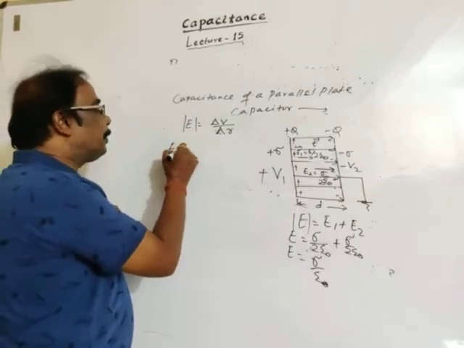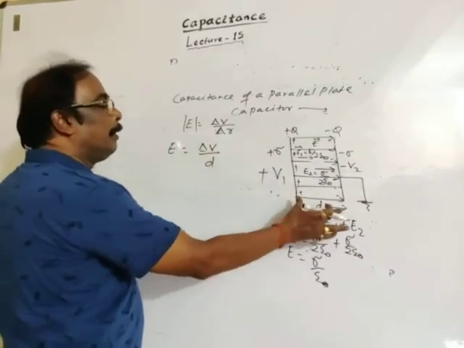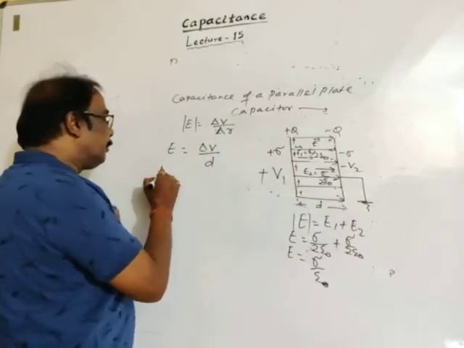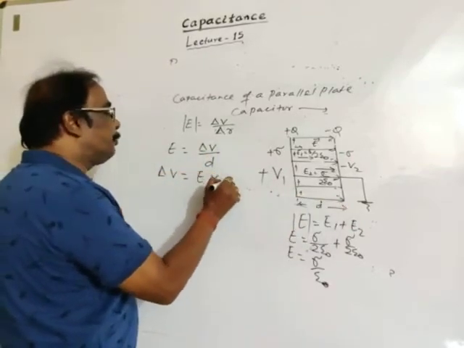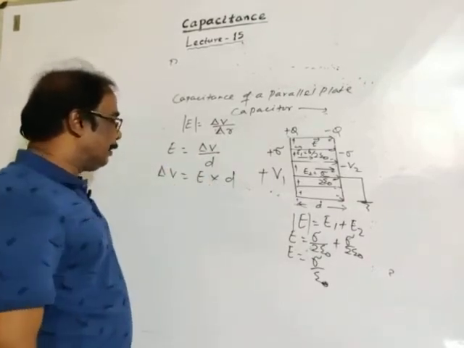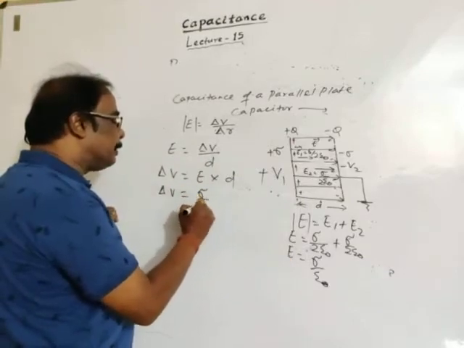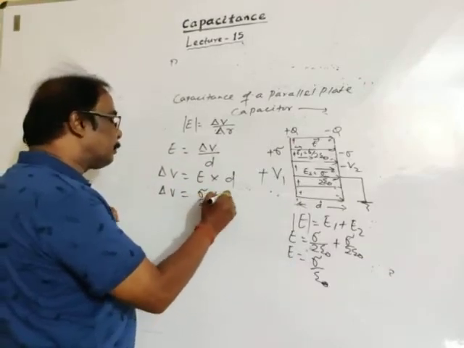So the magnitude of electric field is delta V divided by distance D, then delta V is E into D. The electric field is found to be sigma upon epsilon naught, so delta V is sigma D by epsilon naught.